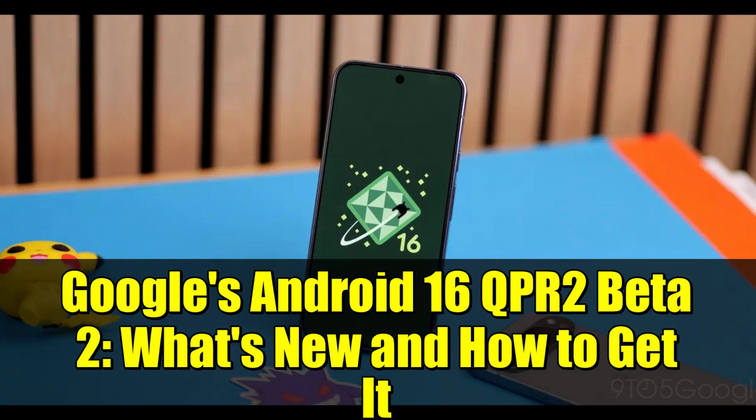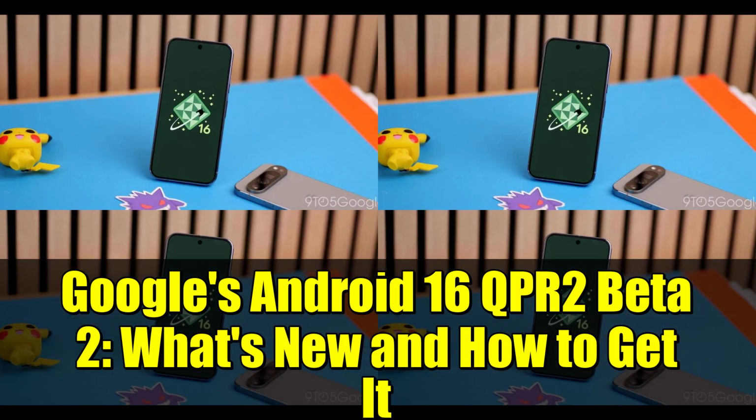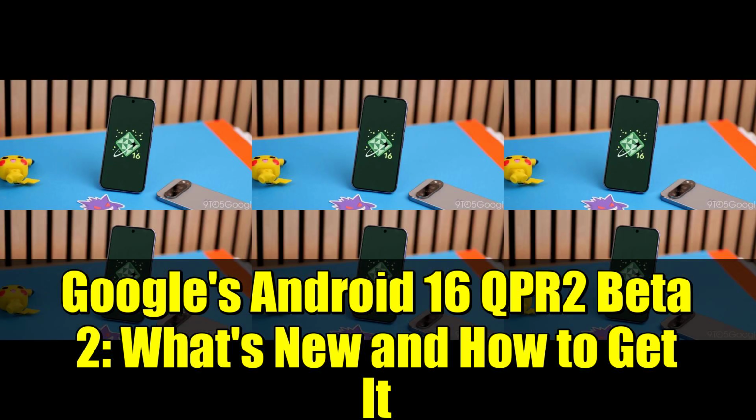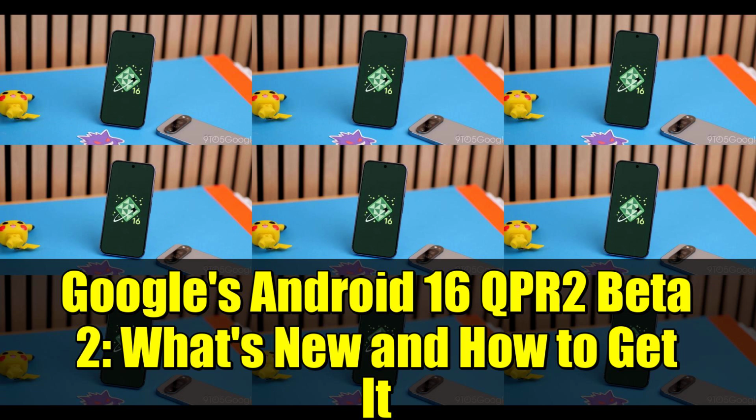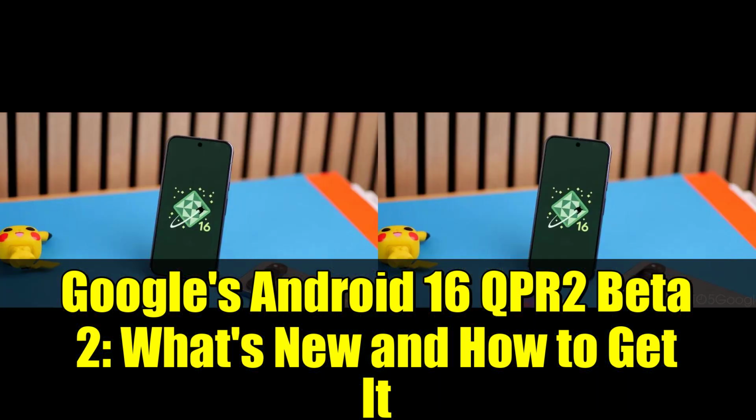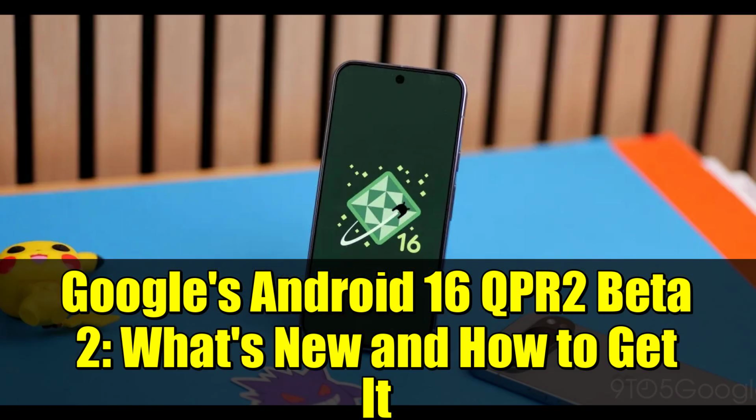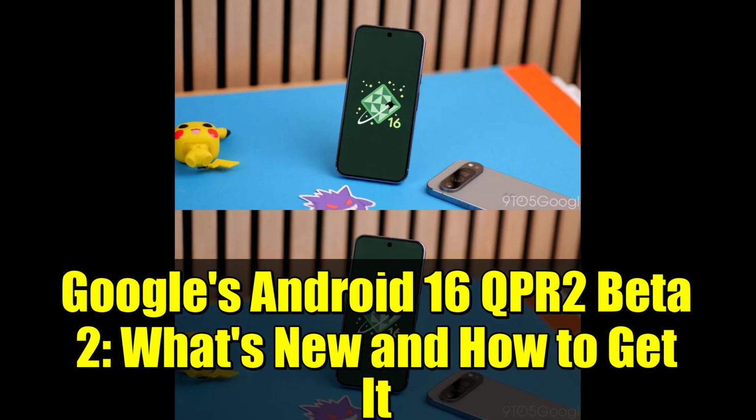Exciting news for Android enthusiasts. Google has just unleashed the Android 16 QPR2 Beta 2 for Pixel devices, marking a significant step forward in the Android 16 beta program. But here's where it gets intriguing. This update isn't just a minor tweak. It's a substantial leap, packed with features that could reshape your Android experience. Let's dive into what's new and why it matters.